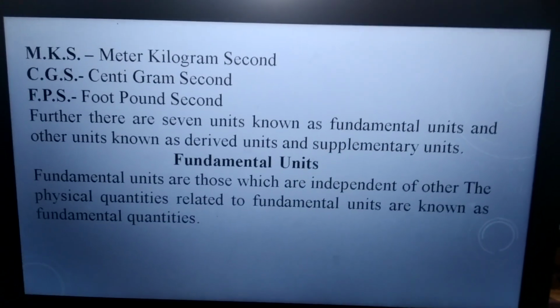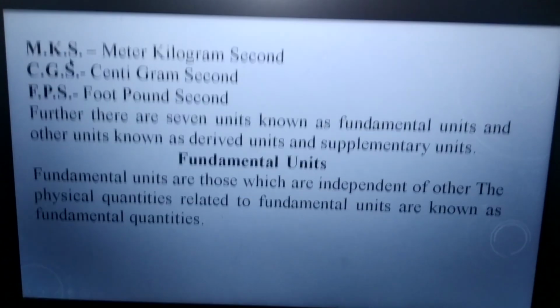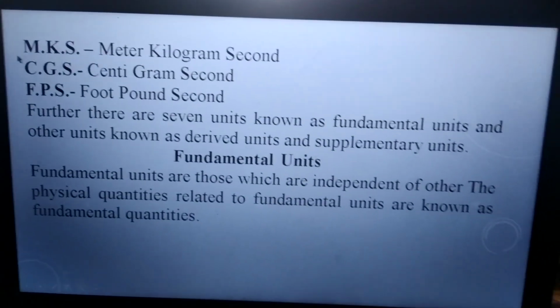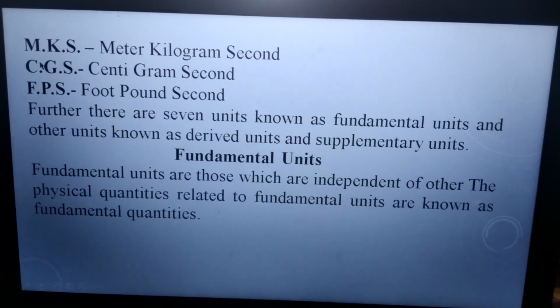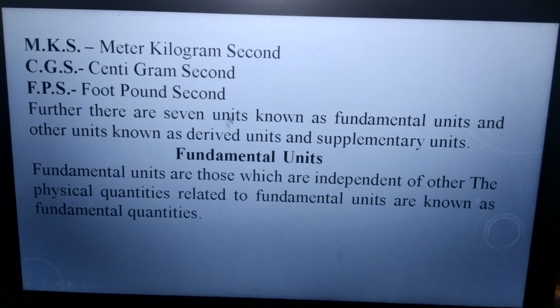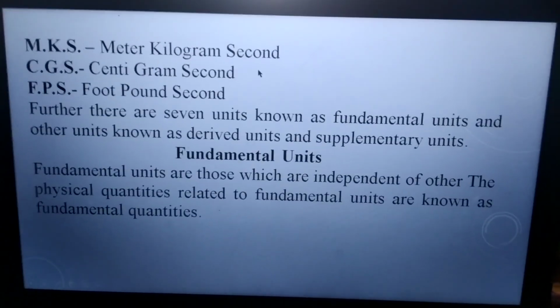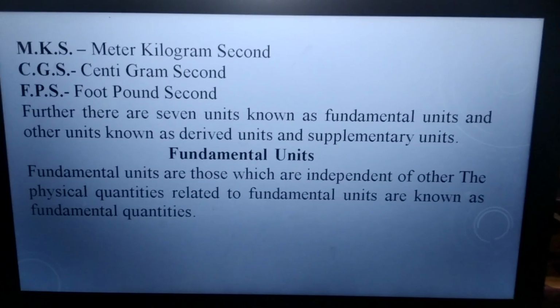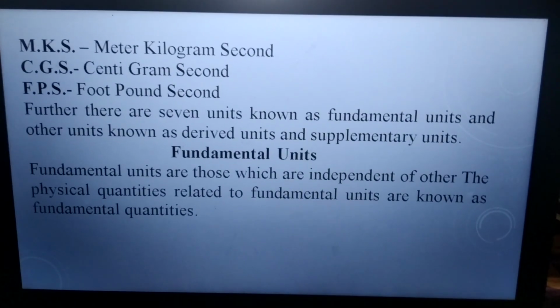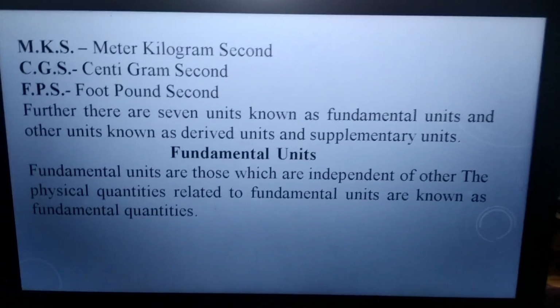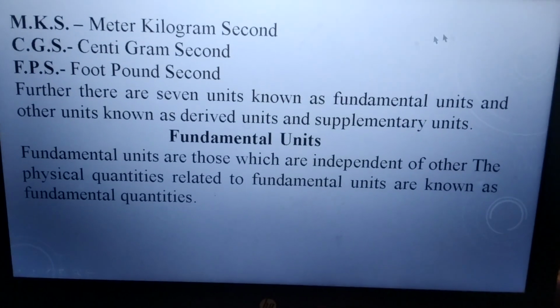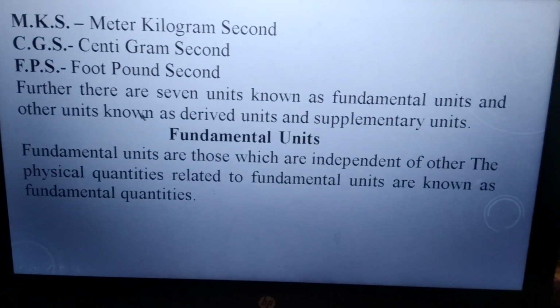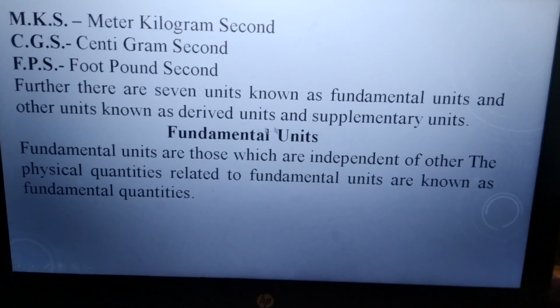These three systems are very well applied in various branches of science. In physics, the MKS system is very useful. In chemistry, CGS is very useful. Similarly, if we want to compare the height of two persons, then we will take the measurement system according to our convenience.